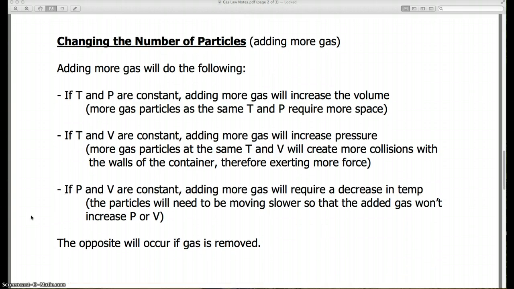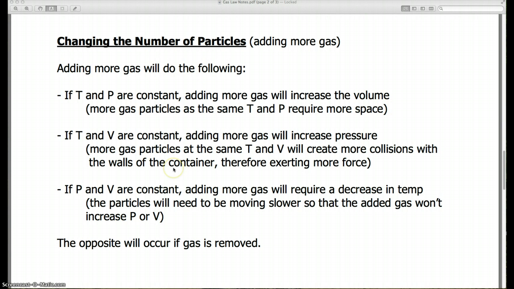Another thing I want to talk about is changing the number of particles, basically adding more gas. If our car tires or bike tires are running low, what do we do? We pump more gas into them. So temperature and pressure are relatively constant, and by adding more gas, you'll increase the volume of the tire. So the tire gets bigger and it doesn't run flat anymore.